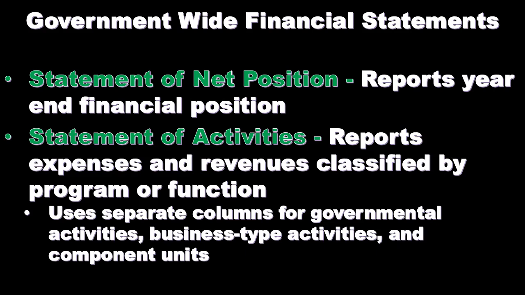The statement of activities reports expenses and revenues classified by program or function. This, of course, would be similar to an income statement. We're going to show the activity, the performance over time, expenses and revenue. Notice we're using an accrual basis and therefore have the term expenses rather than something like expenditures when we're considering the government-wide financial statements. It uses separate columns for governmental activities, business type activities, and component units, so we're going to break those out into separate columns.